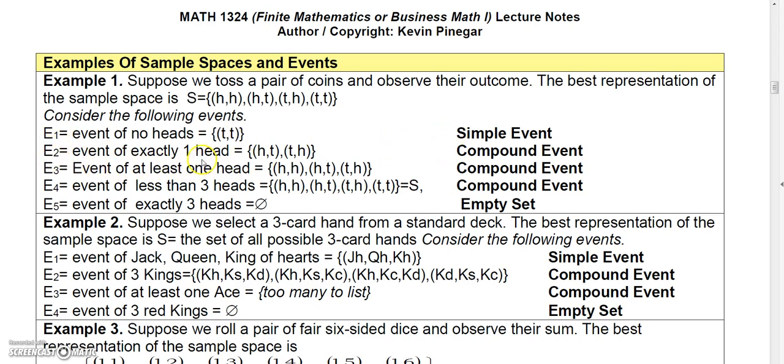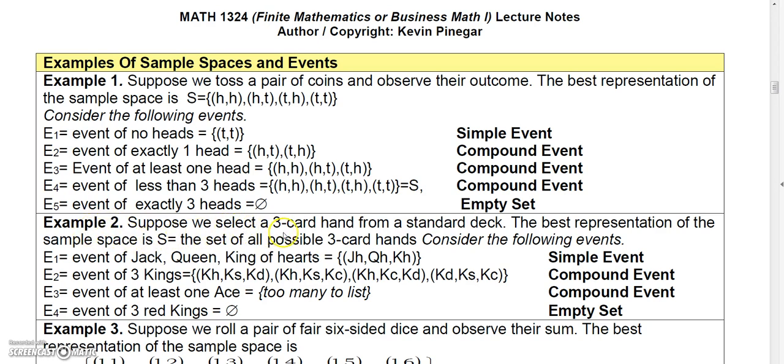The event of getting exactly one head would be head tail or tail head. That's a compound event. The event of getting at least one head, then we would have to throw in the event of head head here, so that we would get 3 elements here, and that would be a compound event. The event of getting less than 3 heads, well, all of them fit that category because all 4 of these have less than 3 heads, so that's a compound event. And the event of getting exactly 3 heads, well, that's impossible since we're just tossing 2 coins, so that would be the empty set.